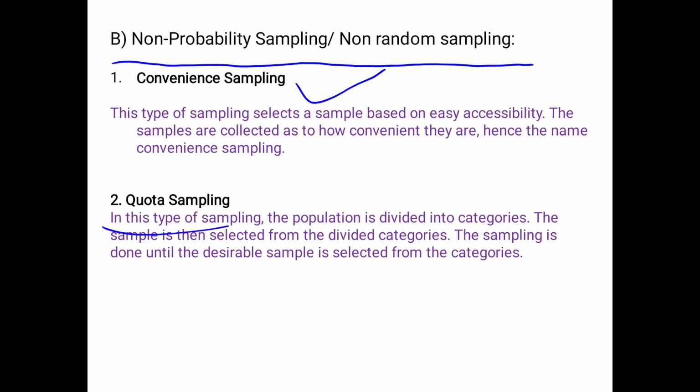Second method, quota sampling. In quota sampling, you fix the quota, and quota means a preset standard. Based on the quota or preset standard, you collect the sample. For example, a researcher wants to study the career goals of male and female employees in an organization.